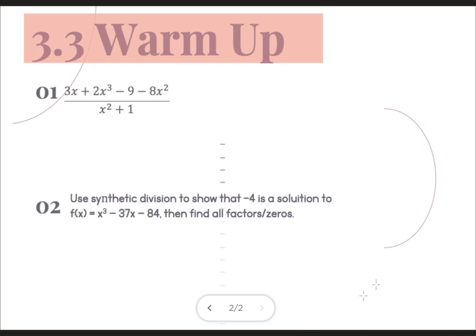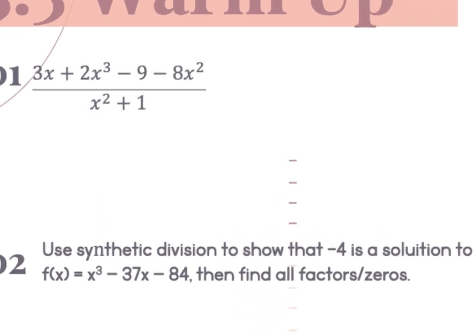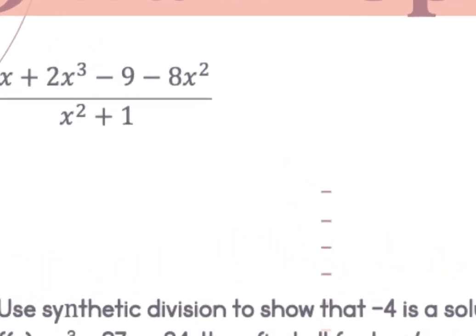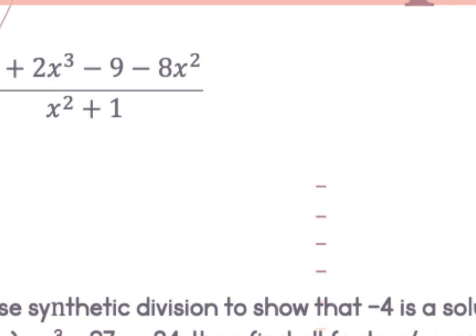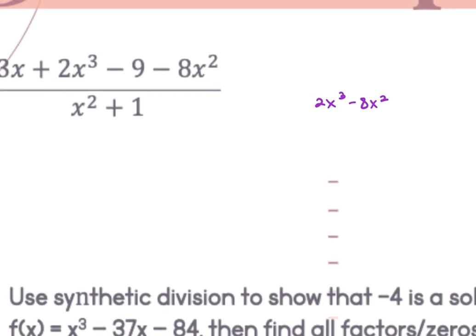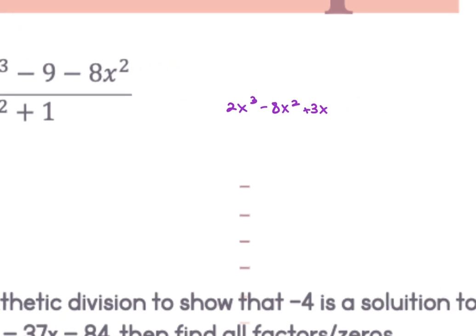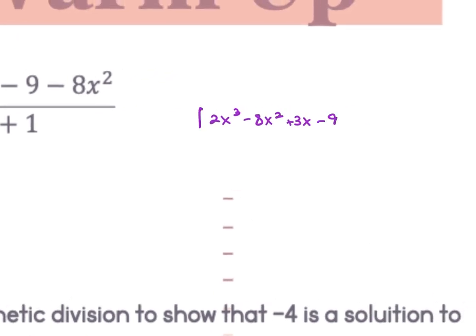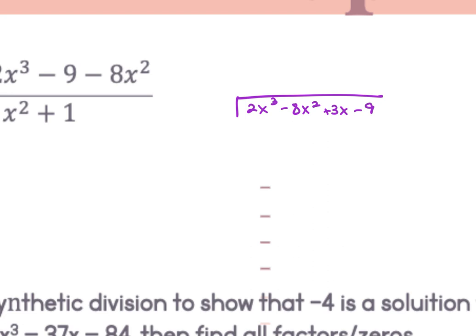So with number 1, you have to use long division. The numerator is not in order, so I would first put it in order. It would be 2x to the third minus 8x squared plus 3x minus 9. If there was anything missing, I would plug it in. As far as exponent goes, there's not. On the divisor, however, you've got an x squared, but you don't have an x. So 0x goes in there, which means I'm dividing by x squared plus 0x plus 1.